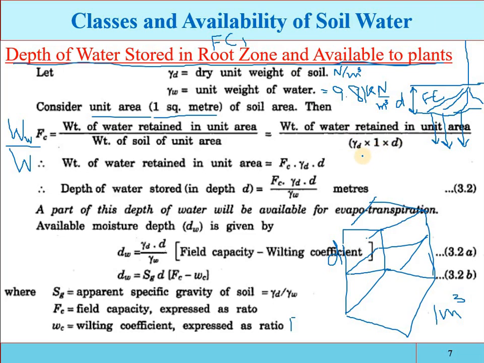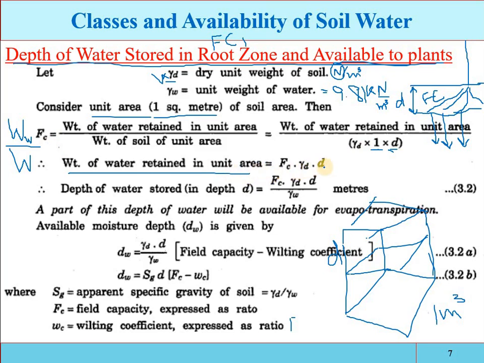The dry unit weight γd is in Newton per cubic meter. So the weight will be equal to γd multiplied by the volume. Volume is area multiplied by depth. The area is 1 unit, and that is the depth. So the weight of water retained in unit area is equal to, multiplying the denominator to the other side, Fc × γd × d.